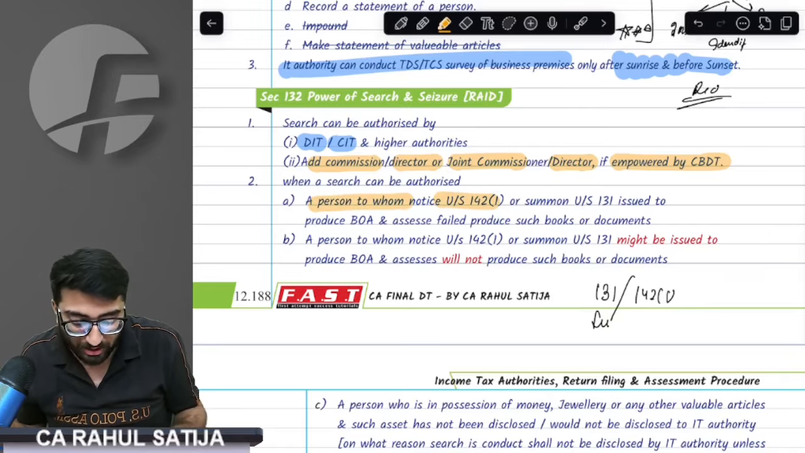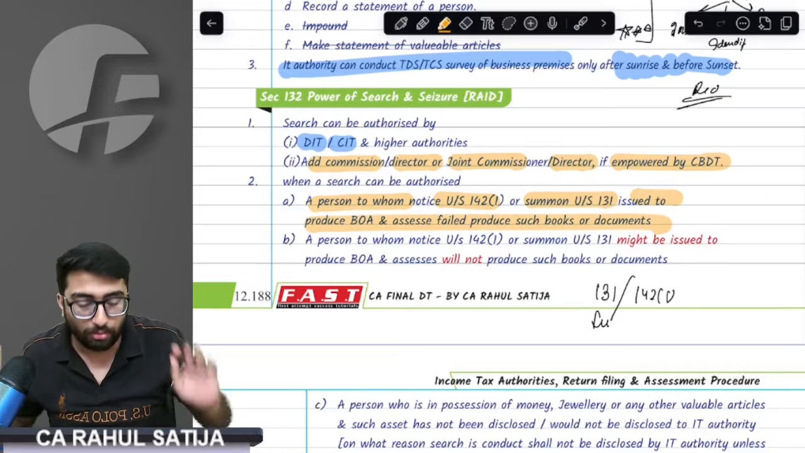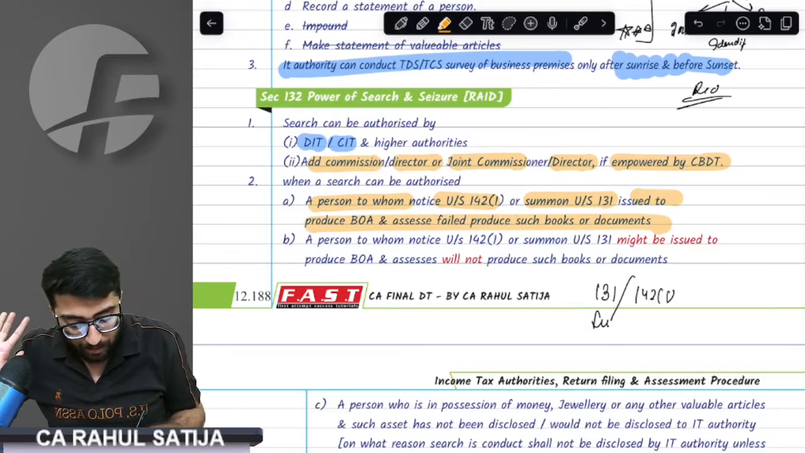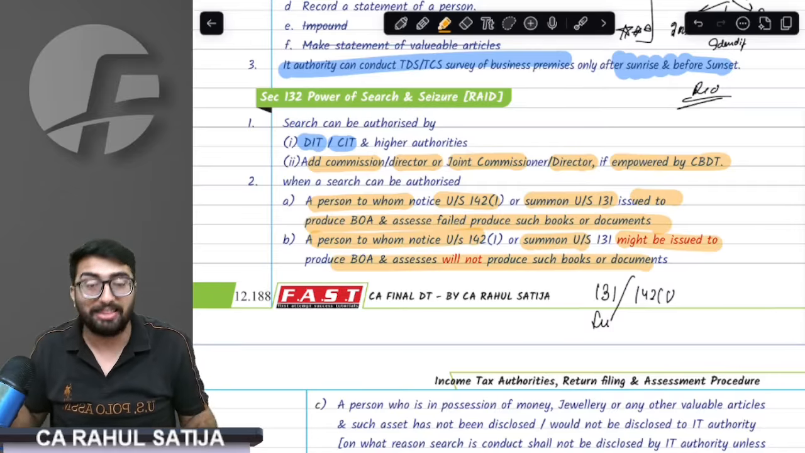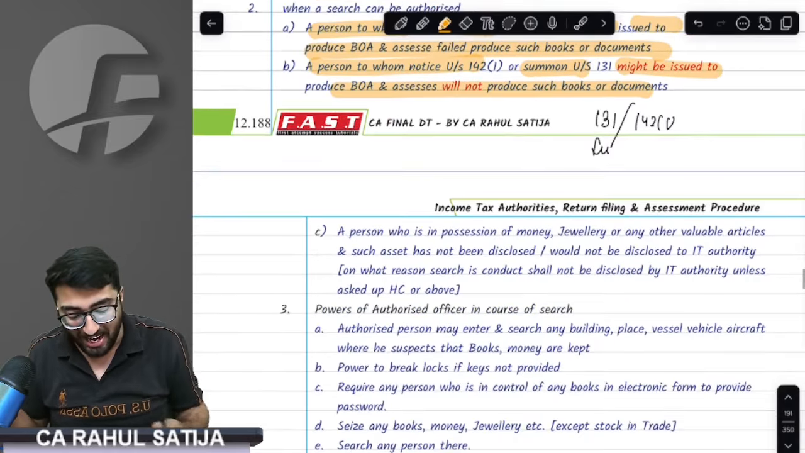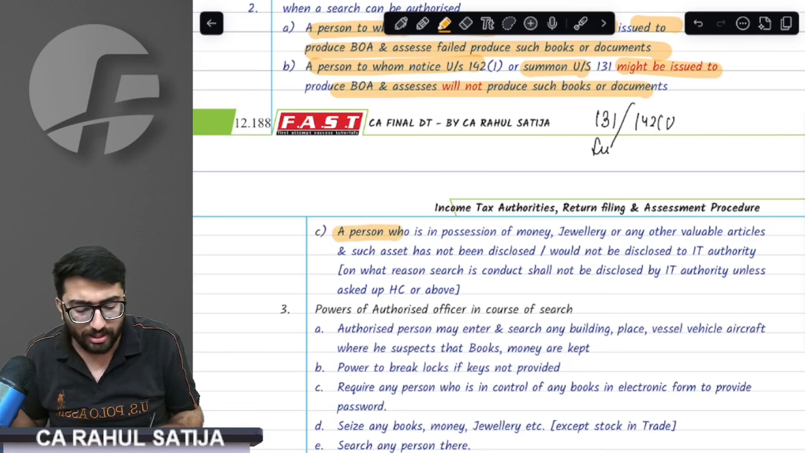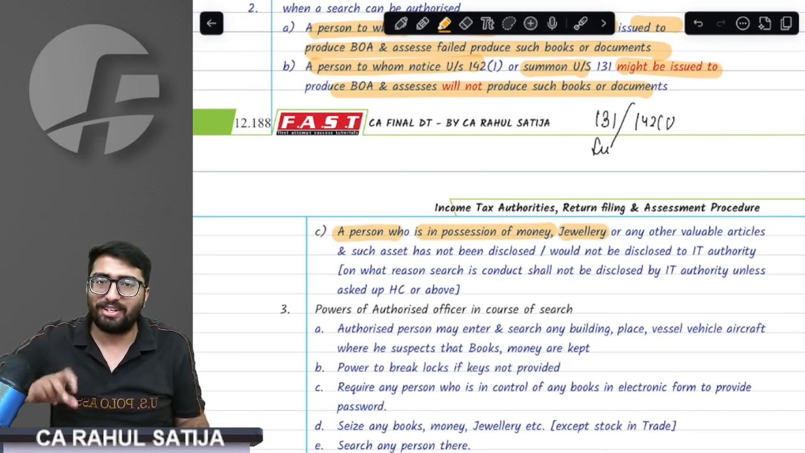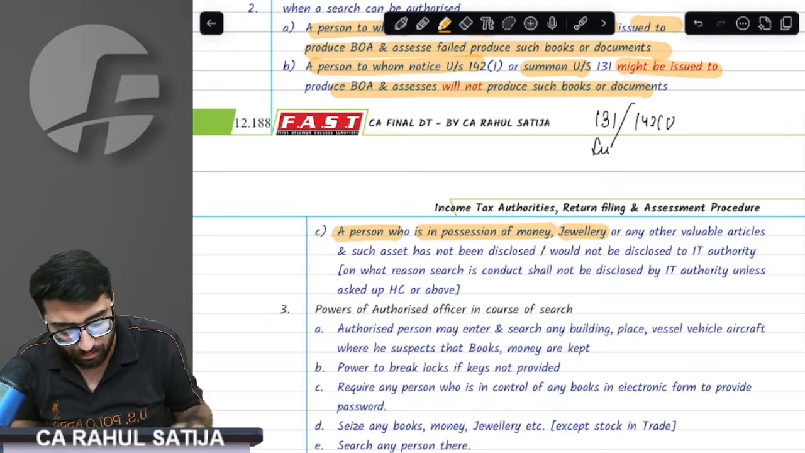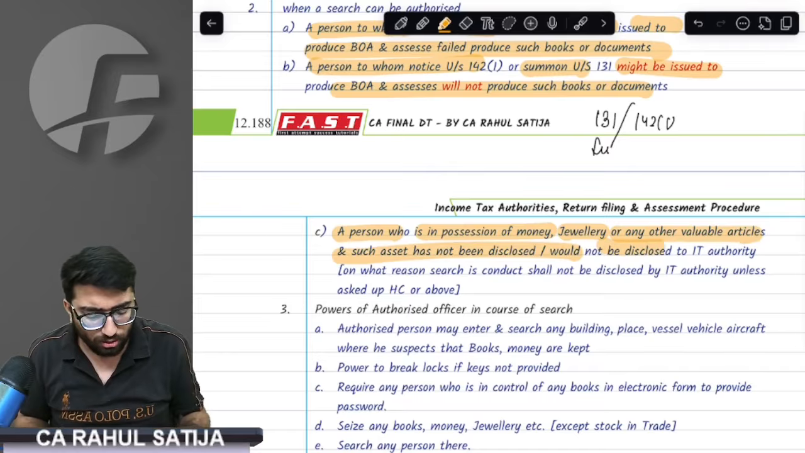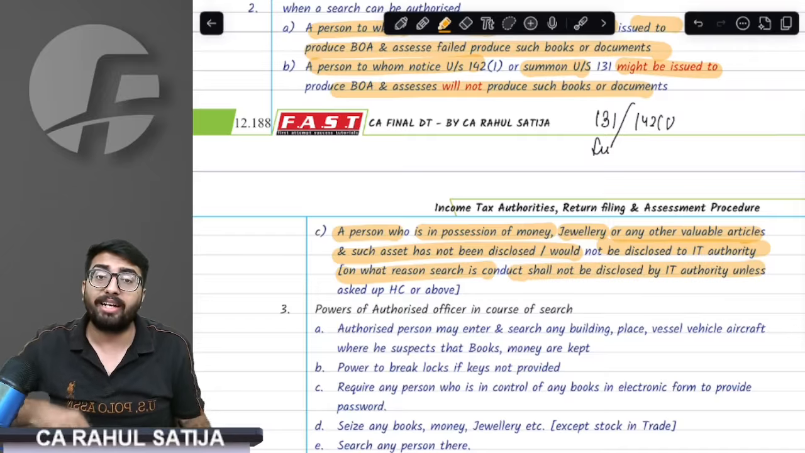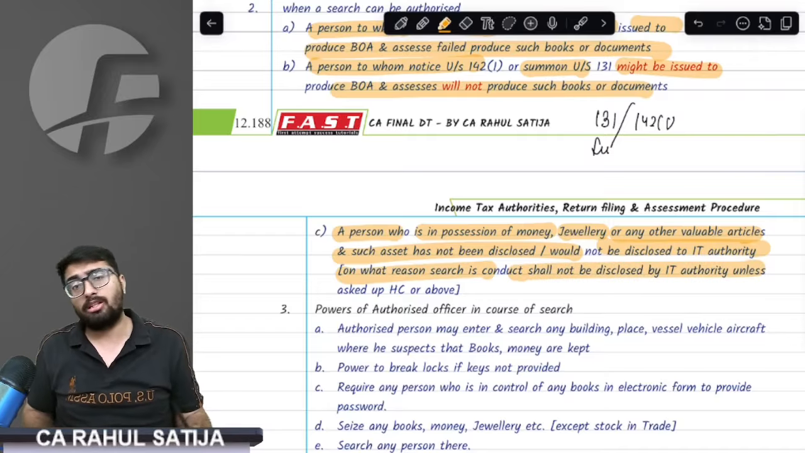A person to whom notice is issued, summon is issued, and has failed to produce books of accounts. A person to whom notice might be issued and he might not produce. In that case, search might also take place. At last, provision says a person who is in the possession of books. This is important. Of course, if somebody has any money, jewelry, bullion, any other valuable article that has not been disclosed to IT department, and it is necessary for IT department to search it, therefore they would.